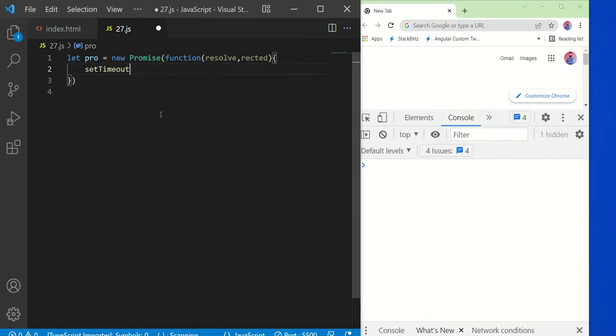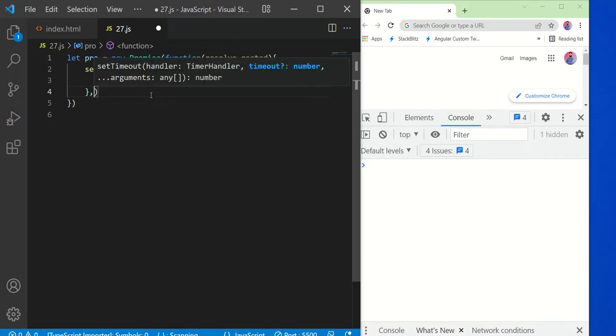What this will do is get executed after some time, whatever time I specify. So setTimeout will take two parameters. One is the callback. The callback only works when the required time expires, whatever I am specifying as the second argument.